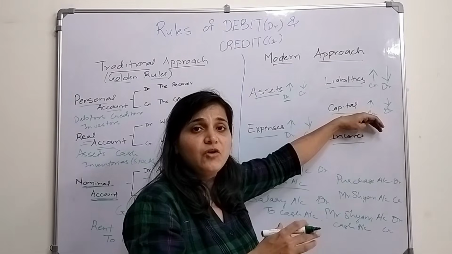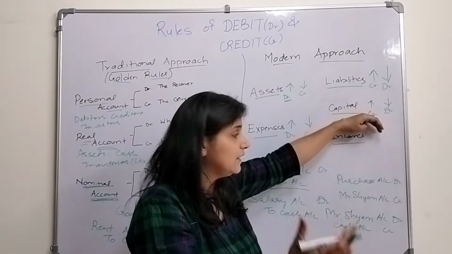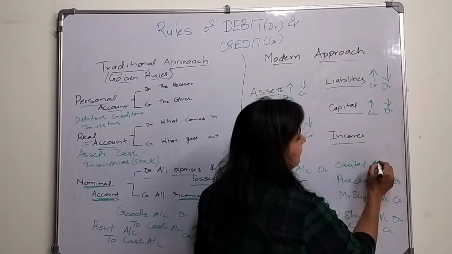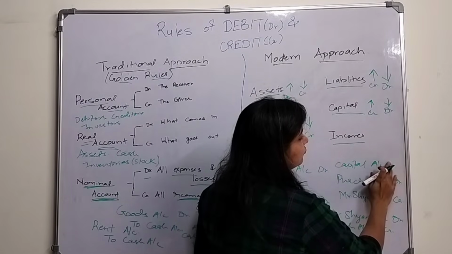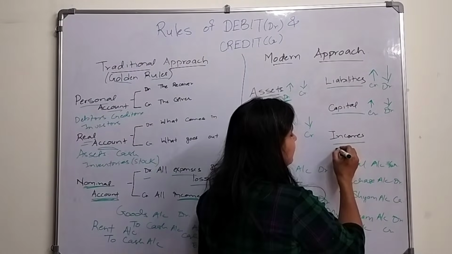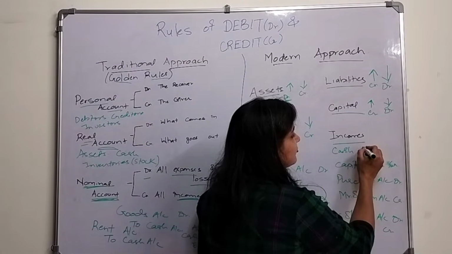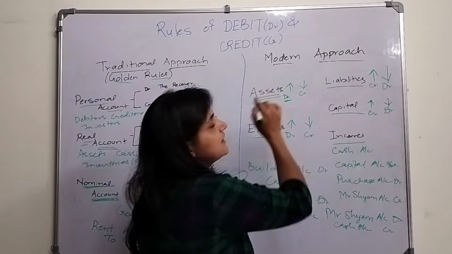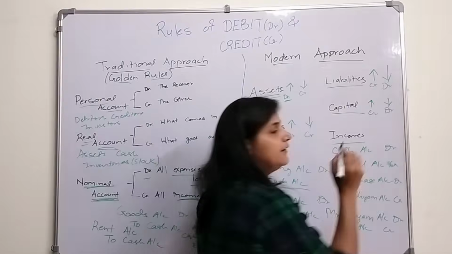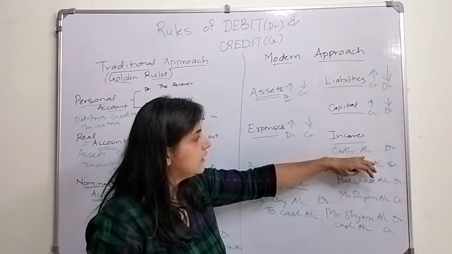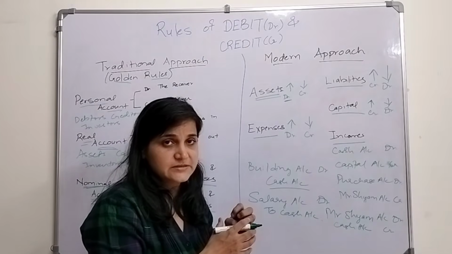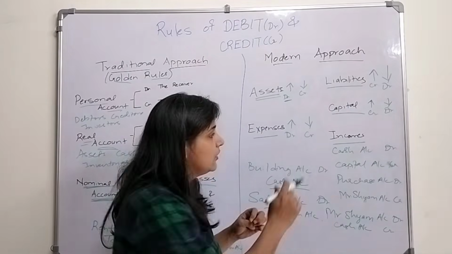The capital amount increases, so I will credit the capital account. It comes in the form of cash. Cash is an asset, and the asset increases, so I will debit it. Okay, understood?